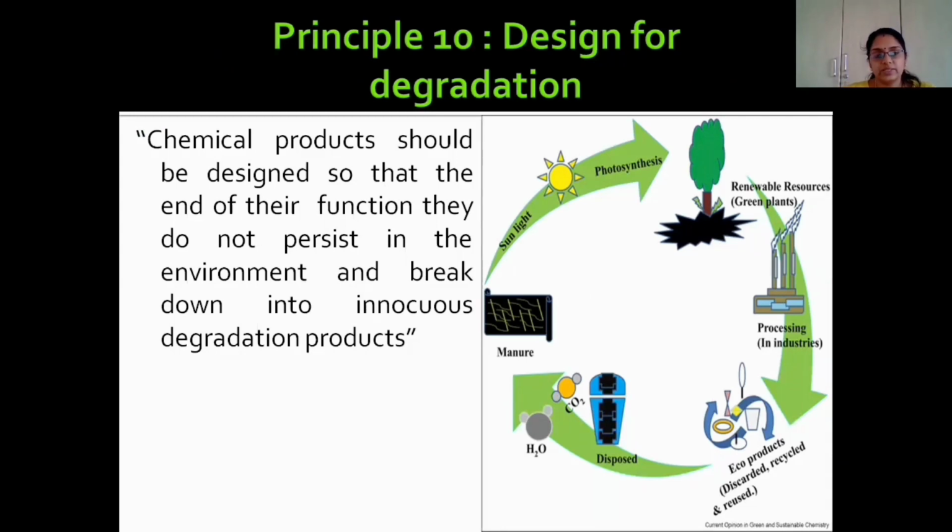So coming to the next principle number 10, that is design for degradation. This principle conveys that whatever products we design, they should be biodegradable. Suppose waste is produced in large amount and cannot be easily broken down by the microbes, it produces a very harmful threat to the environment.